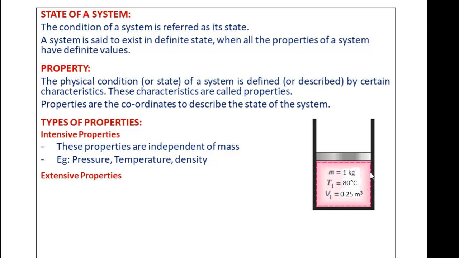Now consider the case of the property temperature. I have told you that this is maintained at a temperature of 80 degrees C. If you measure the temperature from this place, it is going to indicate 80 degrees C. Now I am going to take a part of the water from this. Assume that instead of 1 kg, I have removed 200 grams. If I measure the temperature of that 200 grams, it is also going to indicate 80 degrees C, though the mass is different. When it was 1 kg, it was indicating 80 degrees C. When it has become 200 gram, it is also indicating 80 degrees C.